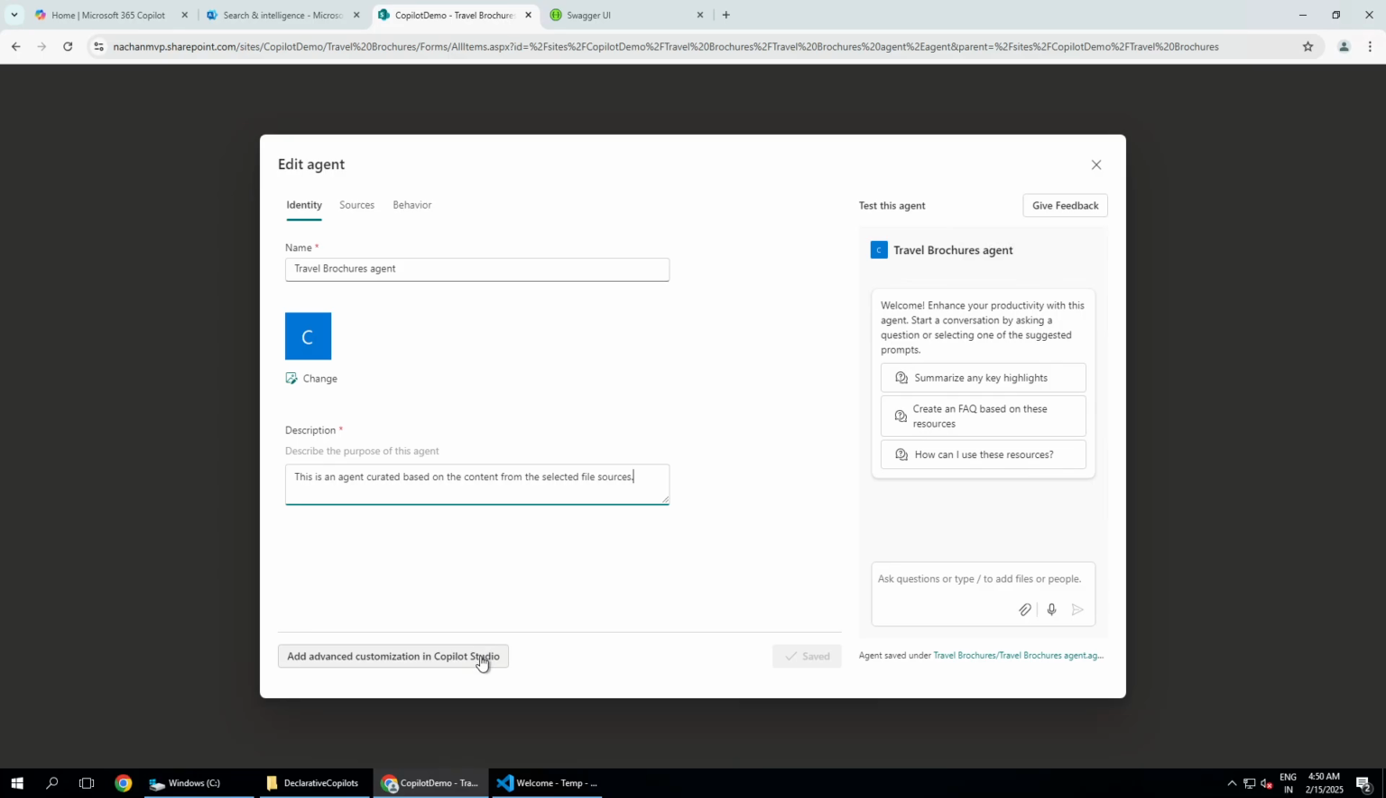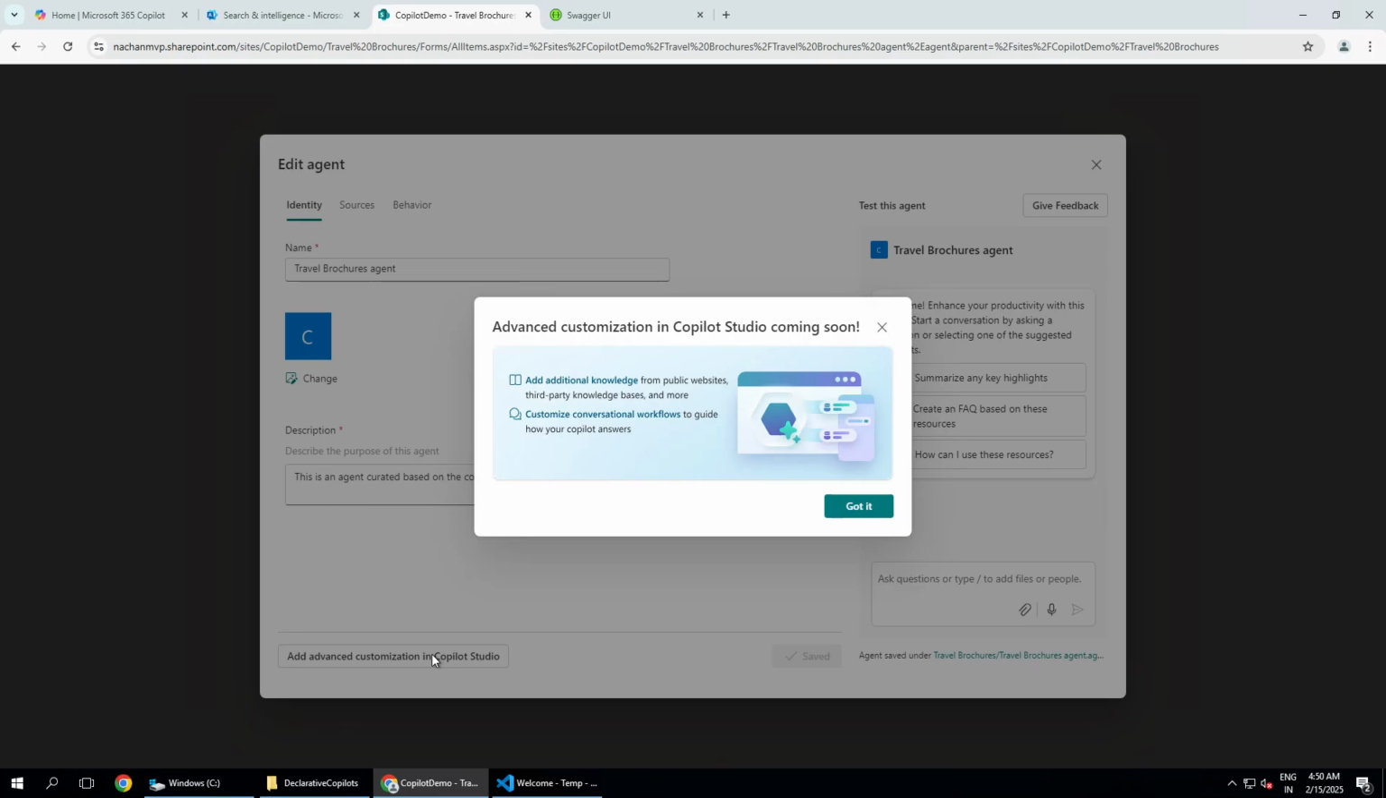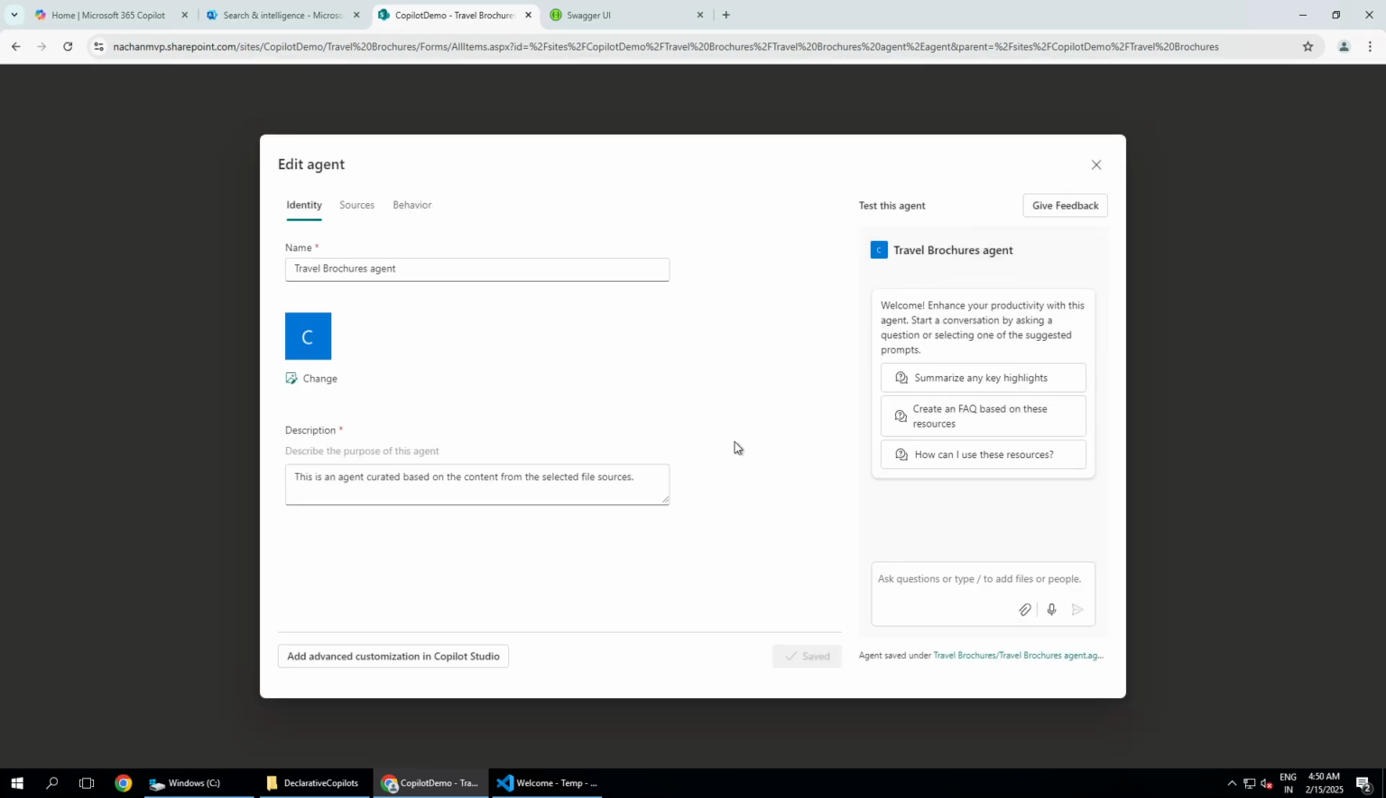The upcoming thing that we have got here is the advanced customization in Copilot Studio. For example, if I click here, right now we do not have this option. It is still coming soon. So in the future, we will get a chance to make customizations on top of it using Copilot Studio. But again, if in case you don't want to do that, you can just live with this agent as it is. All right, so this is about the identity part.